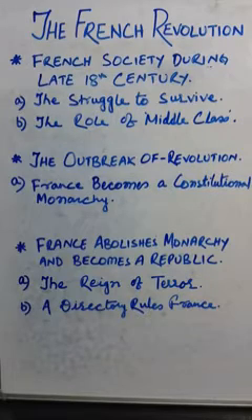Now, the National Assembly was busy at Versailles drafting the constitution, and the rest of France seethed with turmoil. Means when the National Assembly, formed by the members of the third estate, was busy framing the constitution, the rest of France was in huge turmoil.